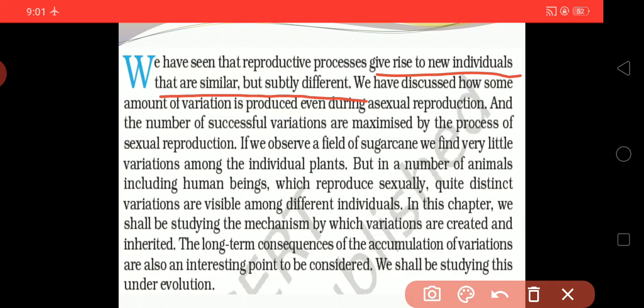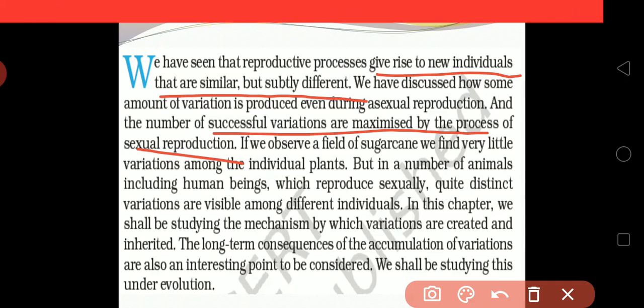We have discussed how some amount of variation is produced even during asexual reproduction, and the number of successful variations is maximized by the process of sexual reproduction. So there will be different variation between them.